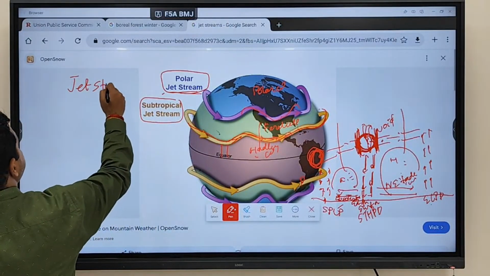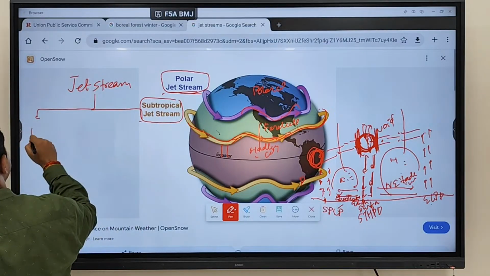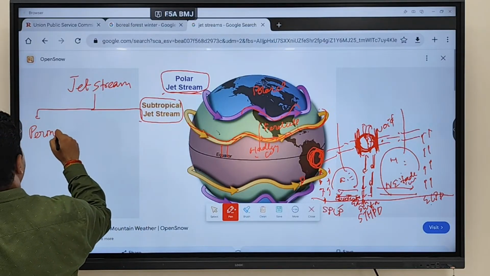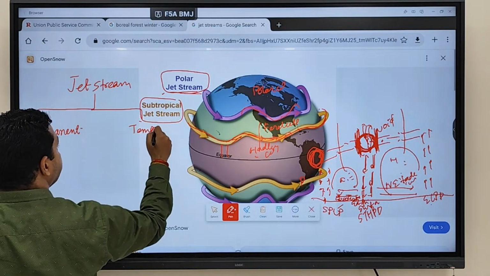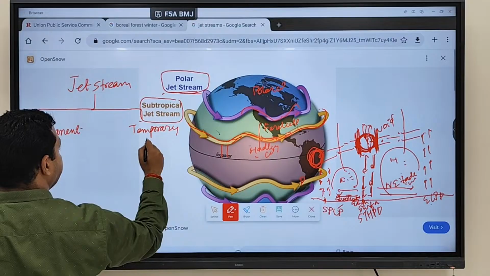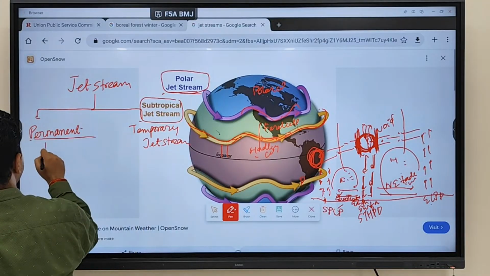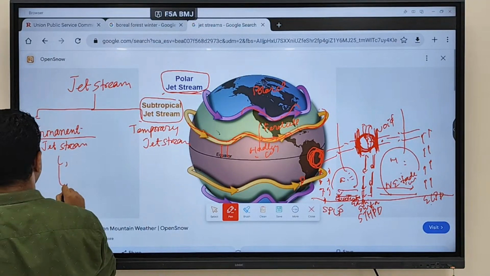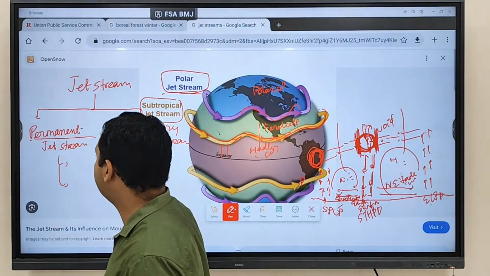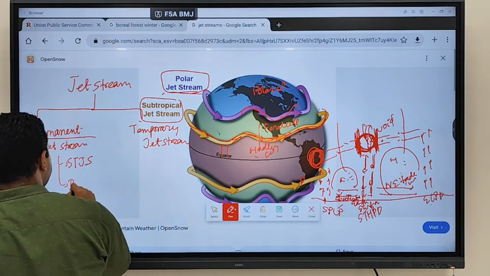We divide jet streams into two types. One is called the permanent jet stream and another is called the temporary jet stream. Permanent jet stream and temporary jet stream. Permanent jet streams are of two types. What are the two types? Subtropical jet stream and polar jet stream.